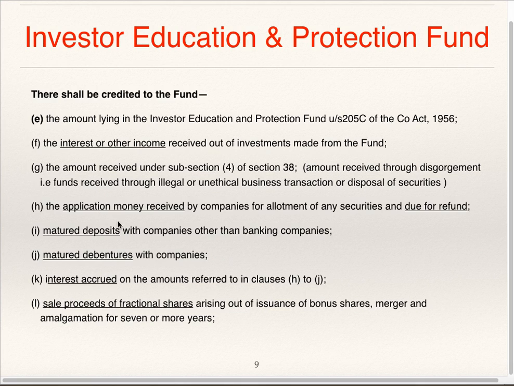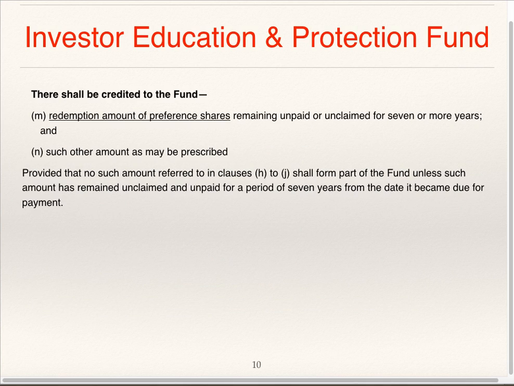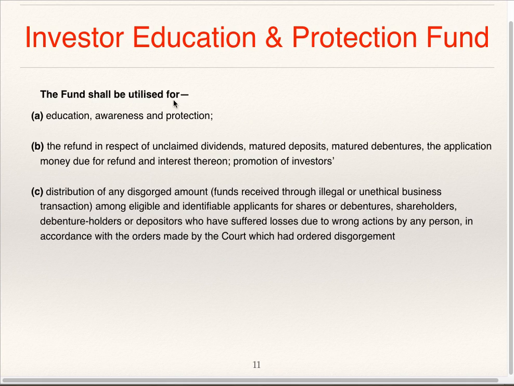H2J, that is application money received which has not been refunded, matured deposits with company other than banking companies which has not been repaid, and matured debentures with the companies. It is to be transferred only after completion of 7 years from date of due date. The fund shall be utilized for education, awareness and protection.